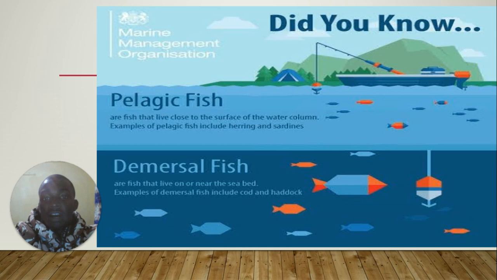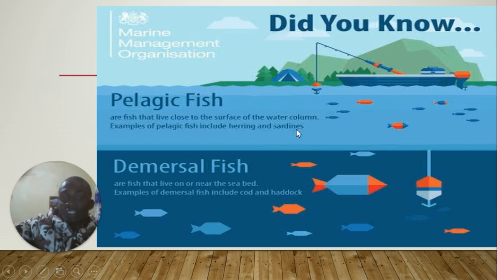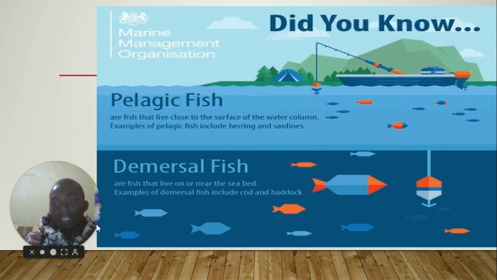Now we have an infographic here trying to demonstrate the pelagic fish. As you can see, the pelagic fish here are fish that are at the top surface of the sea. Then we have the demersal fish.